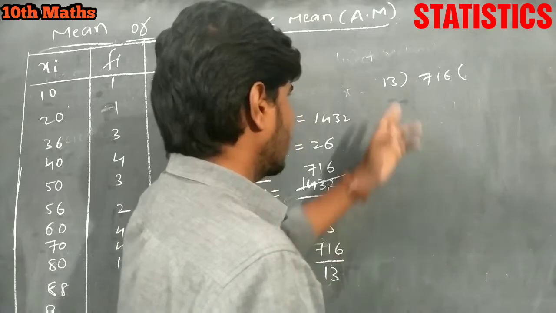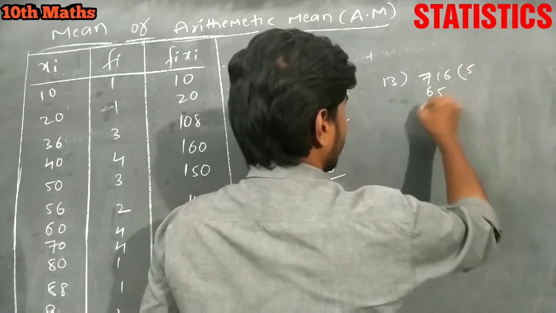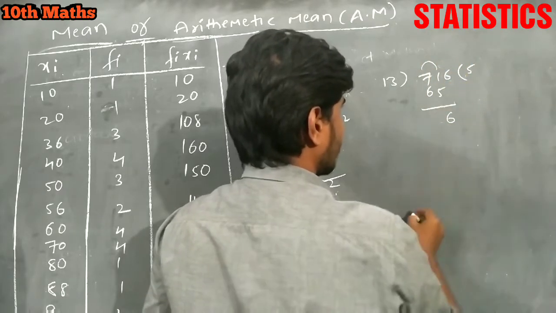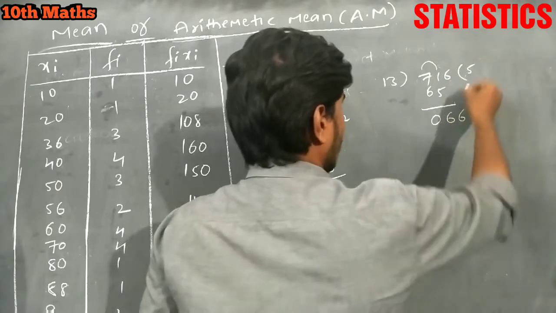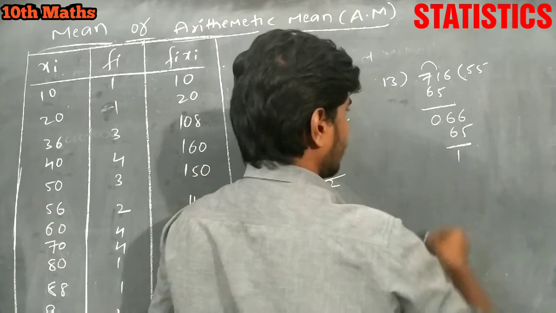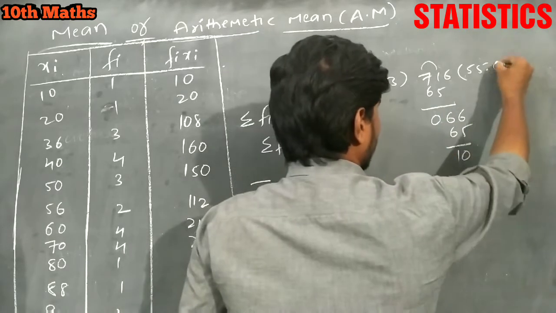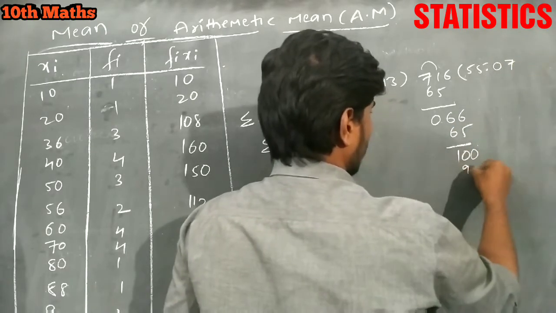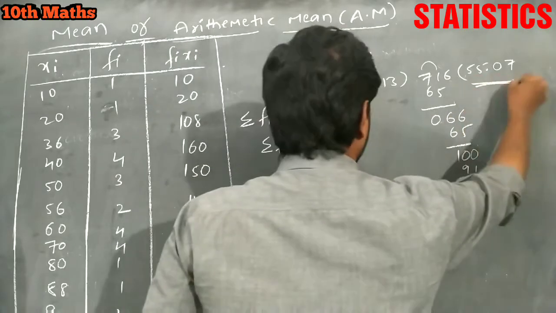We have divided 716 by 13. 13 5s are 65. Take the borrow from here, 71 minus 65 is 6, and it is 6 here. Again, 13 5s are 65, 1 is remaining. Take the point here. So 10 is smaller than 13 again, so take 0 here and 1 more 0 here. And 13 7s are 91, 9 is remaining. Okay, enough for this.